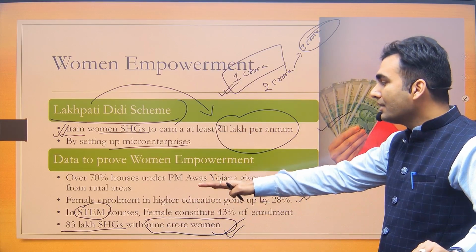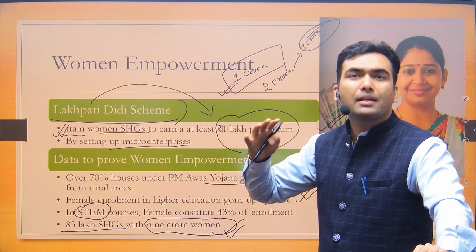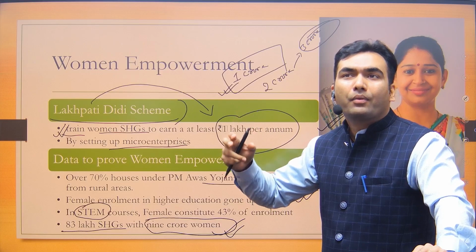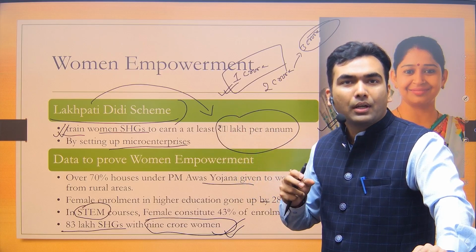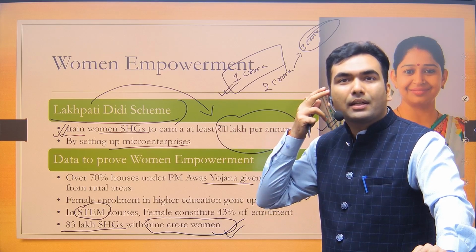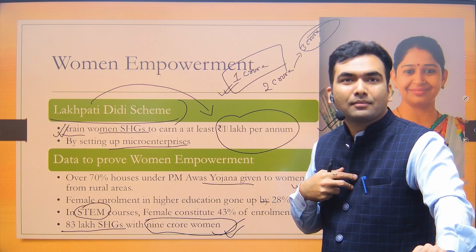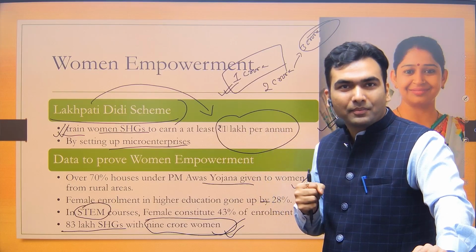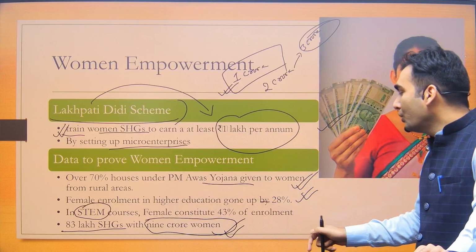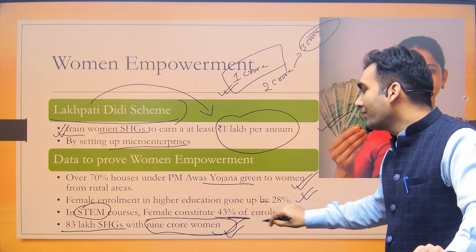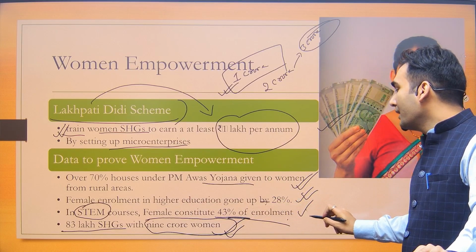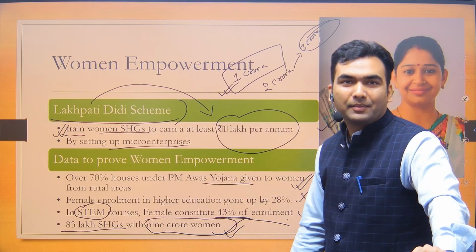Okay, so this is the domain which is traditionally considered a domain where women are not good, or that joke also goes around, that I am an engineer, girls are not found in our place. So the government is saying that that's not true. 43% of the enrollment is that of female candidates.